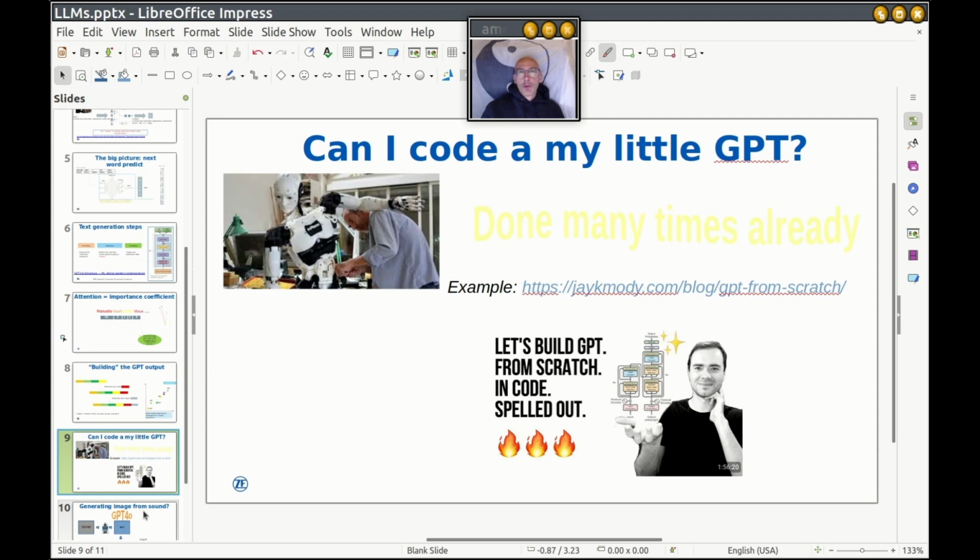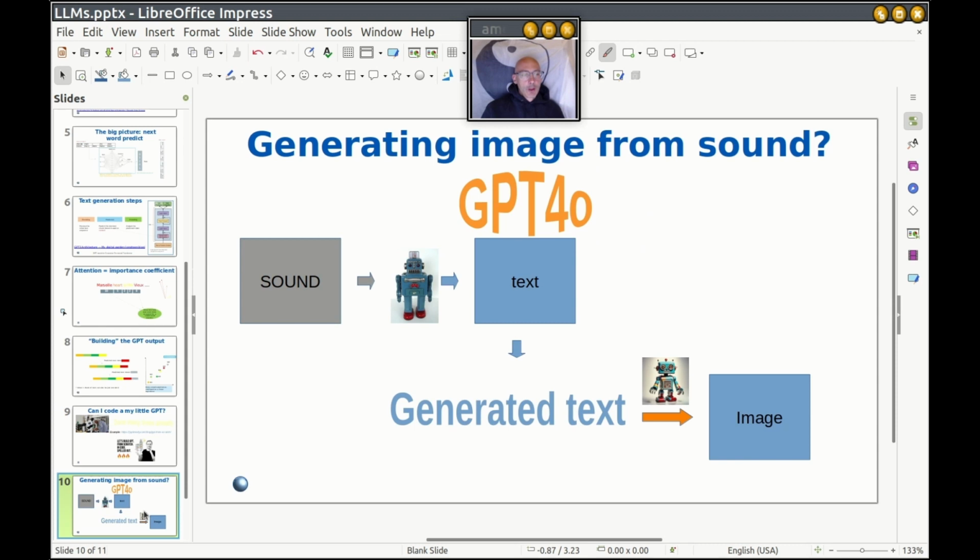Recently, a couple of weeks ago from when this video was made, you heard, I can now generate an image from sound. OpenAI just came out with GPT-4o, which stands for Omni. Again, a very similar mechanism. I can translate with those neural networks sound to text.